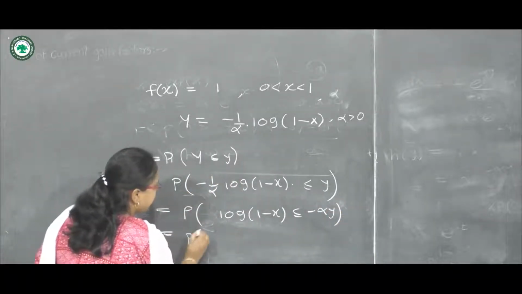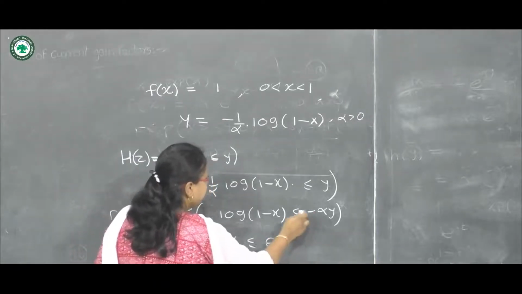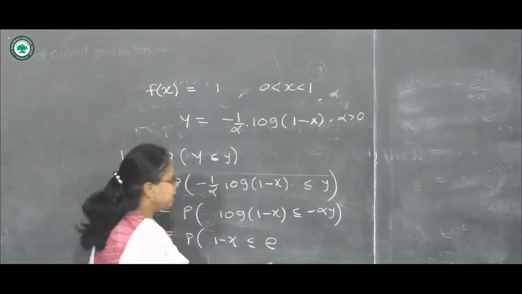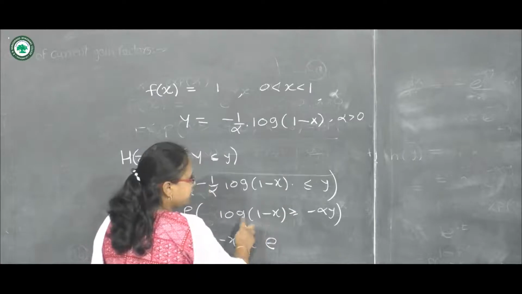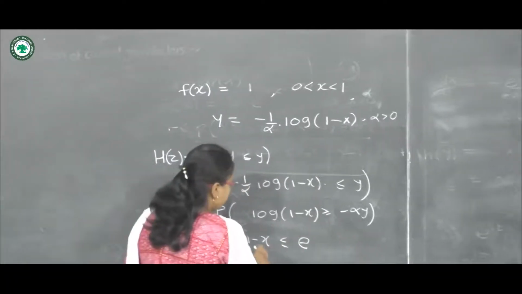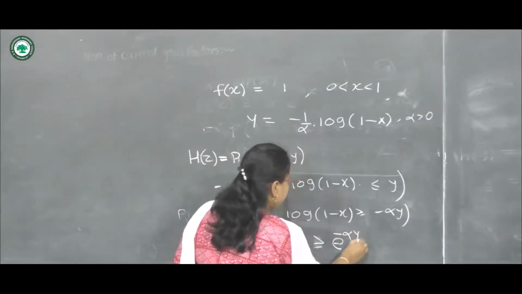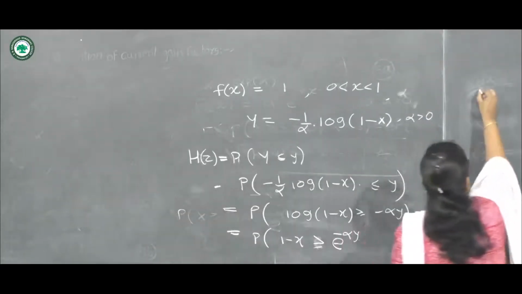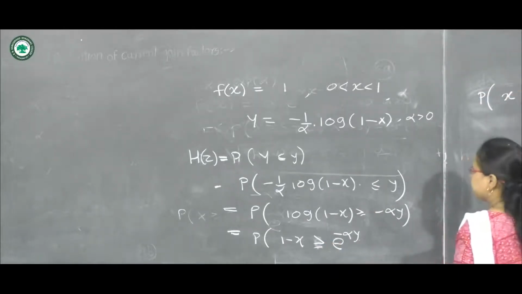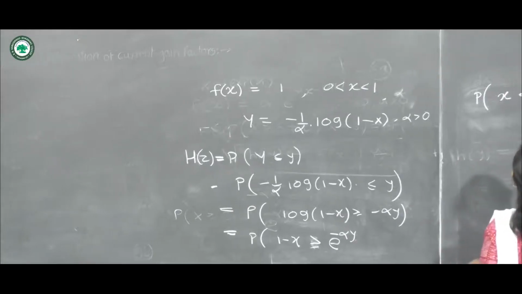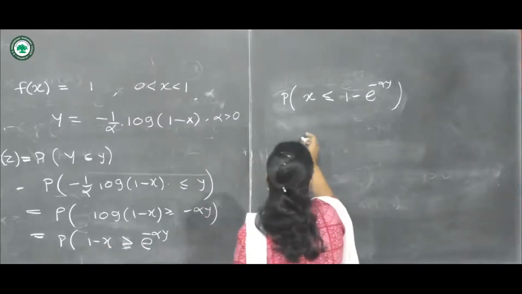Further we can write probability of 1 minus x is less than or equal to e raised to... Here the inequality will change because we have multiplied by minus alpha. So 1 minus x is greater than or equal to e raised to minus alpha y. Then we can write this as probability of x is less than or equal to 1 minus e raised to minus alpha y. Here also the inequality changes.